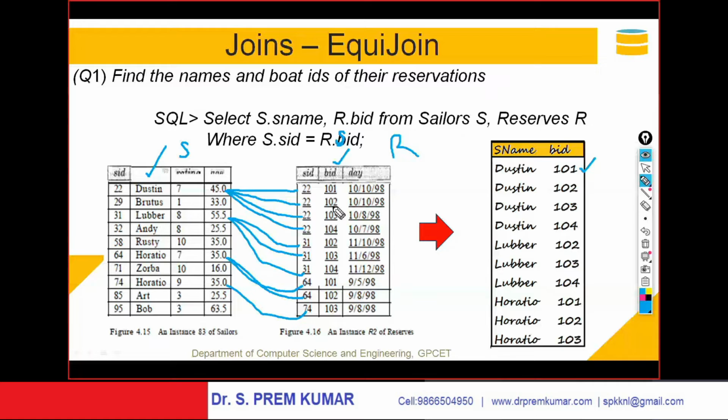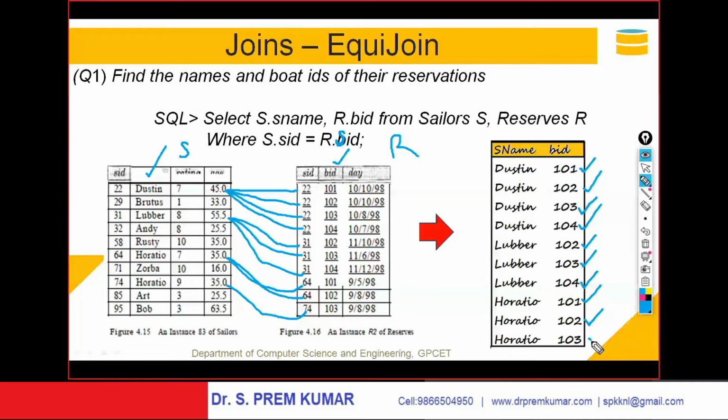Again Dustin 102, Dustin 103, Dustin 104. Next you are getting Lubber 102, 103 and 104. This is the data for Lubber. Horatio booked two boats, 101 and 102. And there is another Horatio, 74, who booked boat number 103.